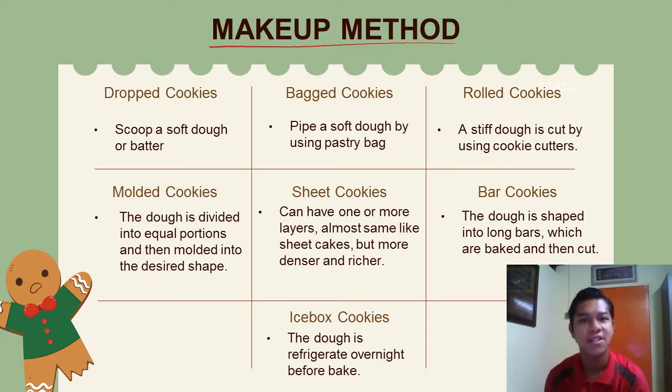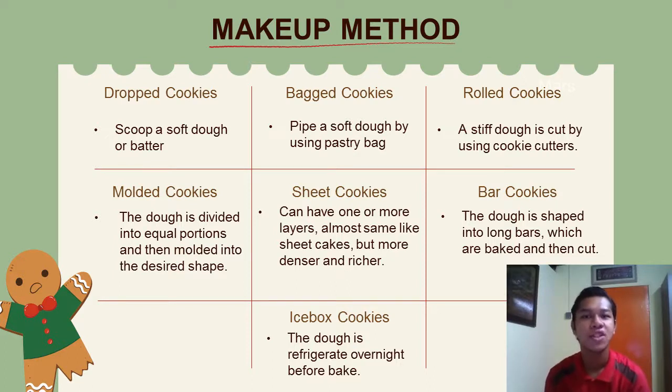The next is bagged cookies, where we pipe a soft dough using a pastry bag. For roll cookies, a stiff dough is cut using a cookie cutter. For mold cookies, the dough is divided into equal portions and then molded into the desired shape.